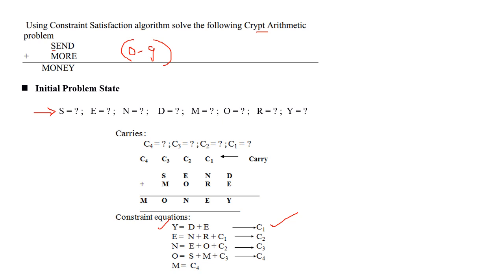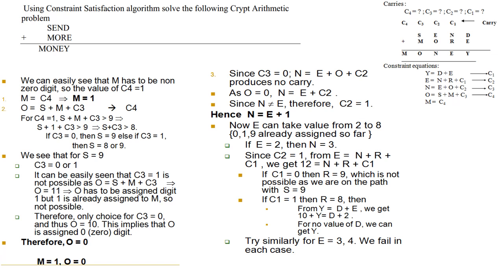Here by adding two 4-digit numbers, we are getting a 5-digit number. That means after addition, we get a carry here. That means M is equal to 1. It is clear that the last character addition is giving a carry. So M is equal to 1, and of course C4 is equal to 1.